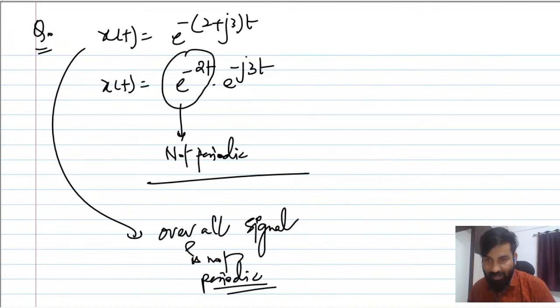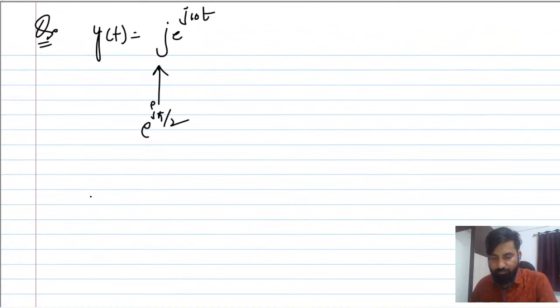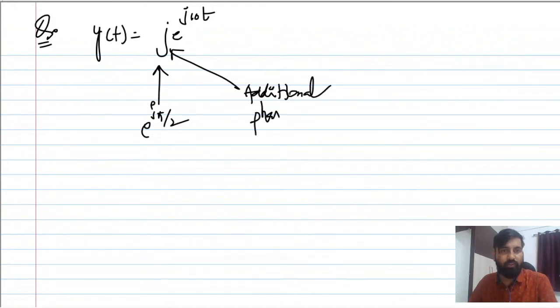Suppose in the exam they have asked a question of this kind: find the period, if it is periodic, of j e raised to power j10t. So I hope this makes sense. This j is basically e raised to power j pi by 2. So this is the additional phase here. j means e raised to power j pi by 2.